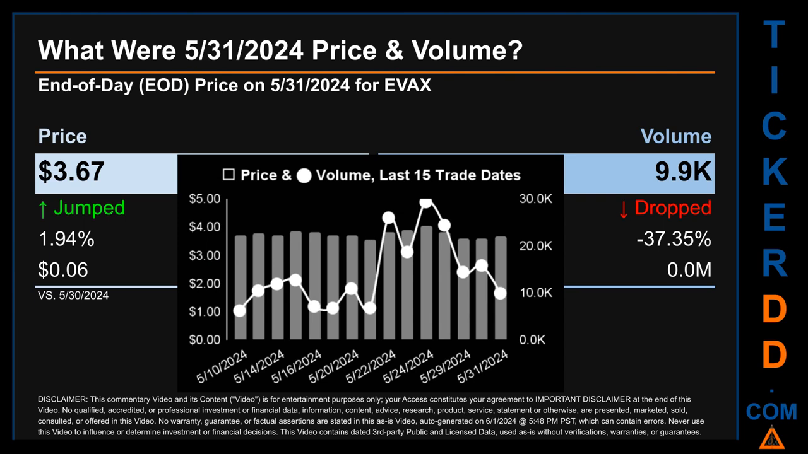Across a range of 47 cents, the max and minimum end-of-day price were respectively 4.04 and 3.57. Volume saw a range of 23.1 thousand, from a day low of 6.2 thousand to a day high of 29.3 thousand.